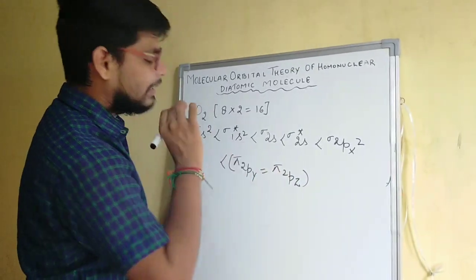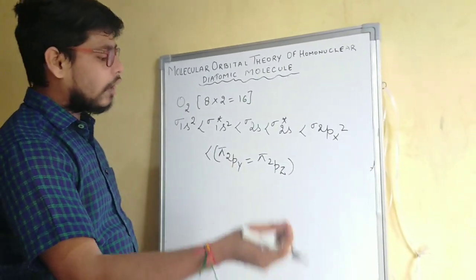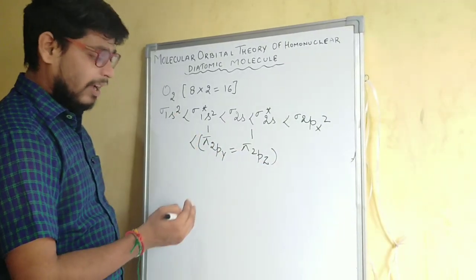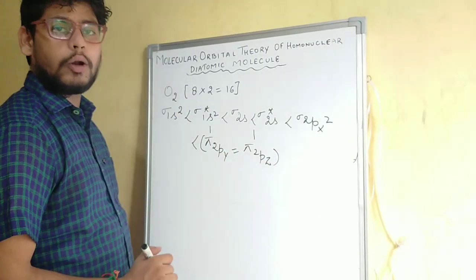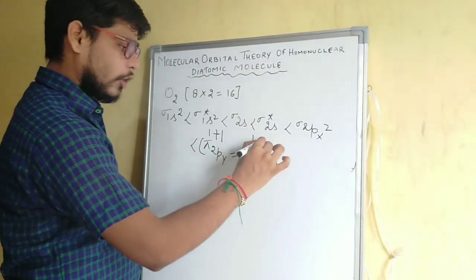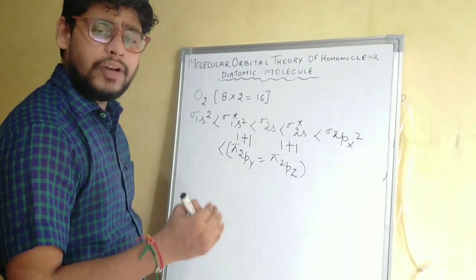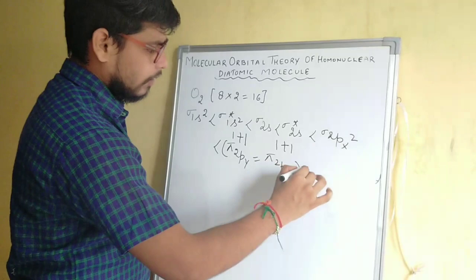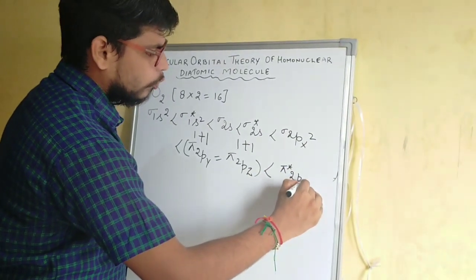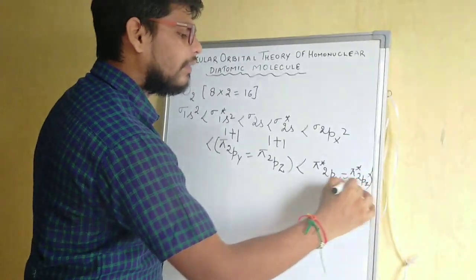Again these orbitals are of the same energy, so we will fill one electron in each of the orbitals, then pairing will be done. So one electron in the 2py and one electron in the 2pz orbital, then we will be filling one electron again and one electron, that is, the pairing will be done when each and every orbital gets one electron. Then after that there will be orbital pi star 2py is equal to pi star 2pz.